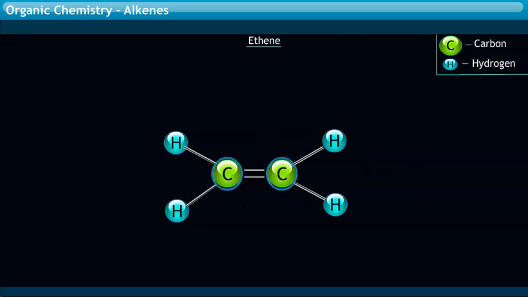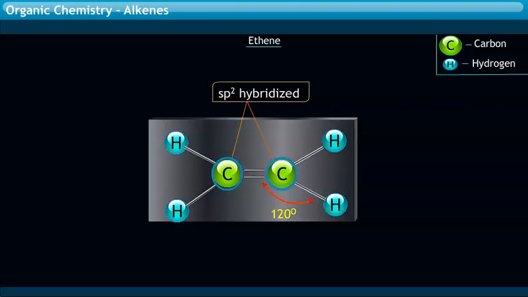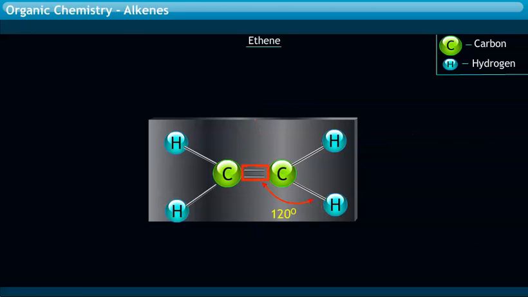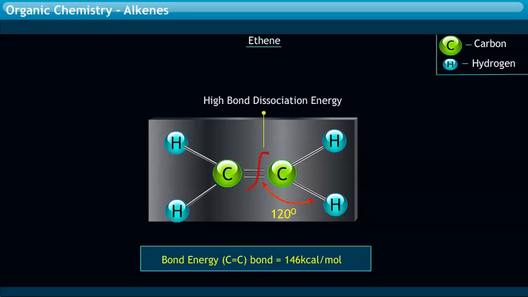Each of the carbons in ethene molecule is sp2 hybridized with a bond angle close to 120 degrees. Hence, ethene has a trigonal planar structure with all its atoms lying in one plane. The double bond of ethene is very strong and has a bond energy of 146 kilocalories per mole. The pi bond has a shorter bond length of 1.34 angstroms.